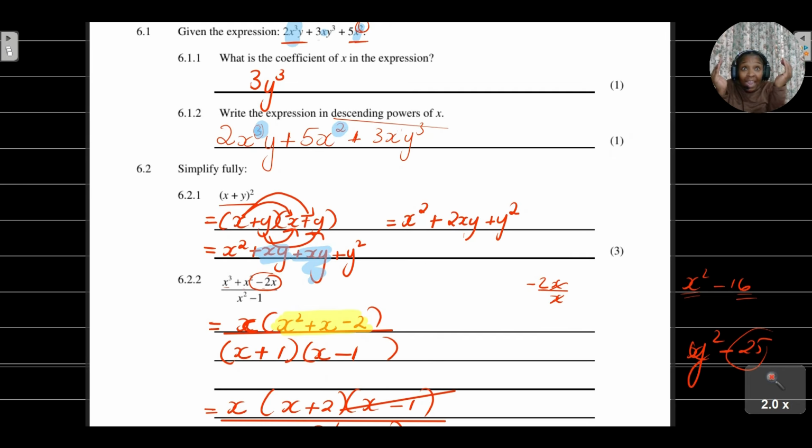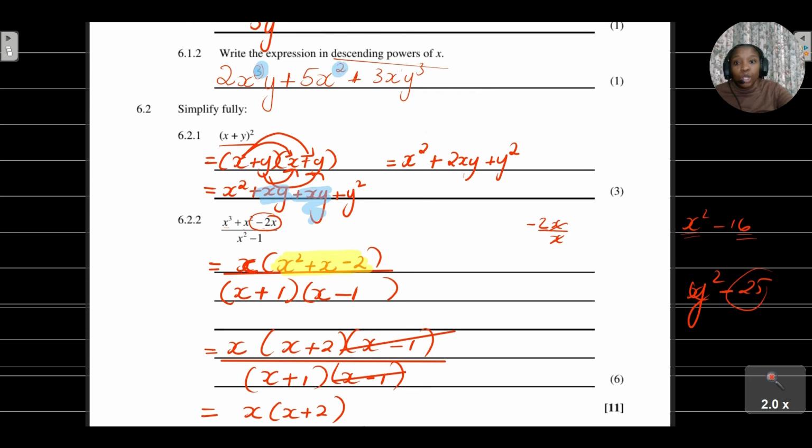Remember, if you've got terms in a bracket, that counts as one term. If they ask you what is the coefficient of something, remember that if I want the coefficient of a particular variable, I must ask myself, what must I multiply that variable with to get that original term?